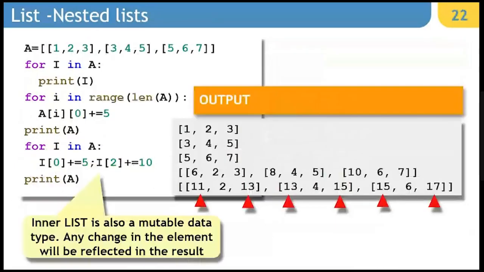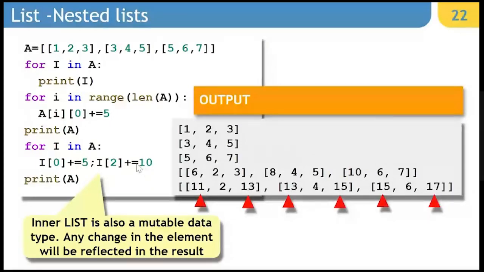Another example of a nested list is this, where the inner side of the list also is mutable. So this is the example which is illustrating that. If you modify the first elements of the nested lists, 1 will become 6, 3 will become 8, and 5 will become 10. And then in the second loop, we are adding 5 to the 0th element and 10 to the second element.